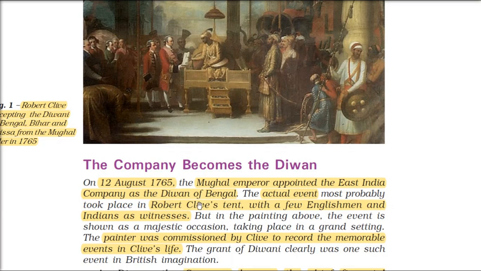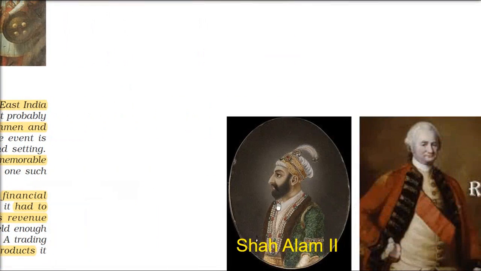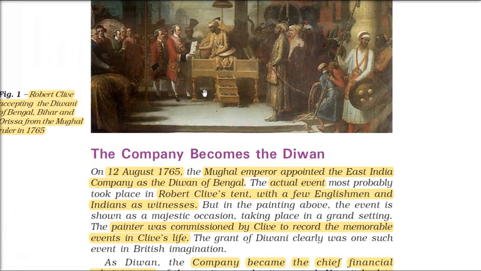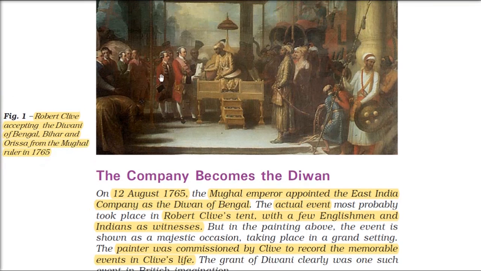This happened in Robert Clive's tent, with just a few Englishmen and a few Indian people as witnesses. It happened on 12th August 1765. Now Mughal Emperor Shah Alam II is handing over the Diwani, or the Chief Financial Administrator post, to the East India Company.